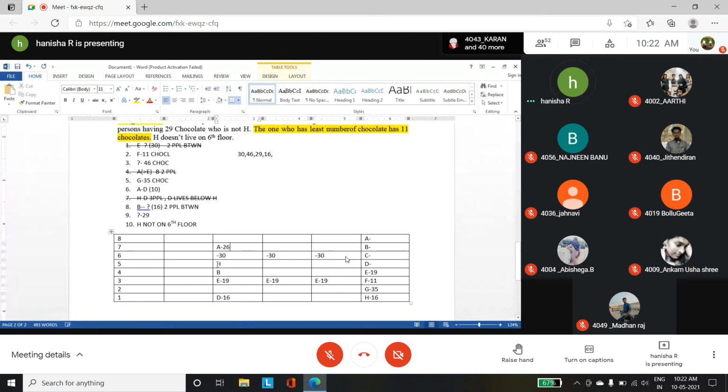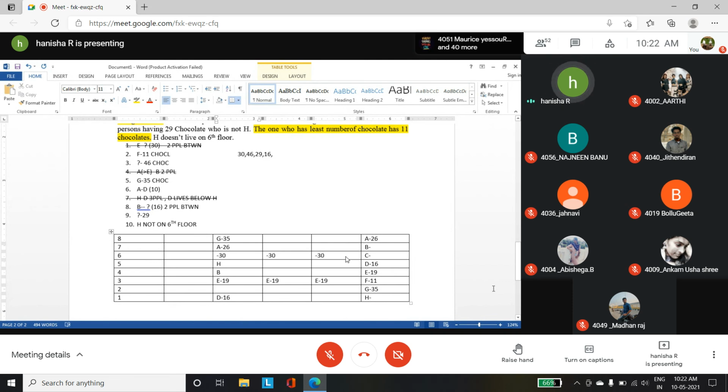Okay. And then H, it is not H. Sorry, here I'll change it. It is D. D has 16 chocolates. A has 26 chocolates. Okay. Now look at it. You have G and C. You have to mark G in such a position that above G and below D should be same. So I'll mark G over here, who has 35 chocolates. And I have to mark C and F.